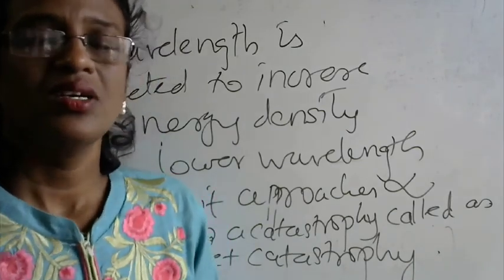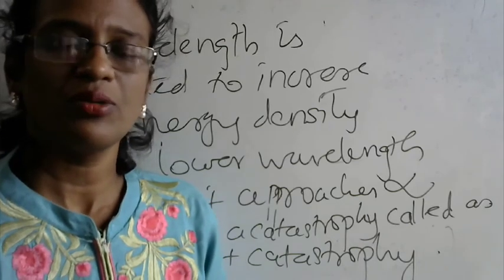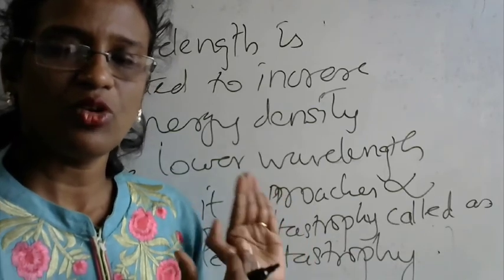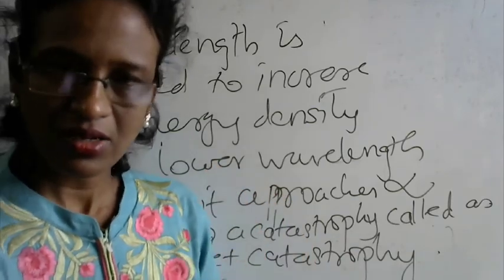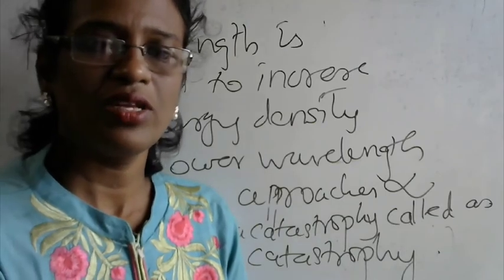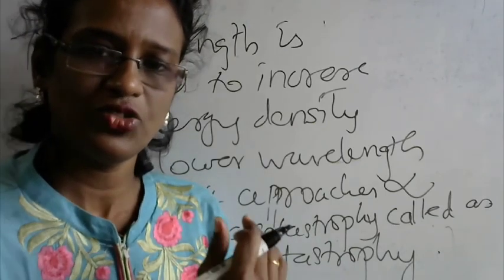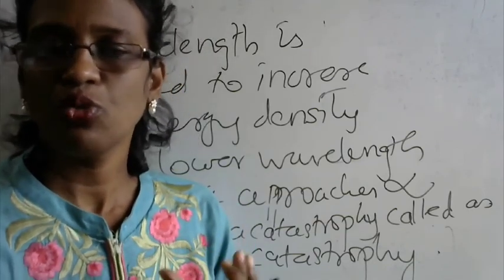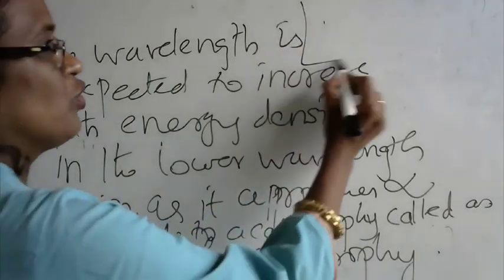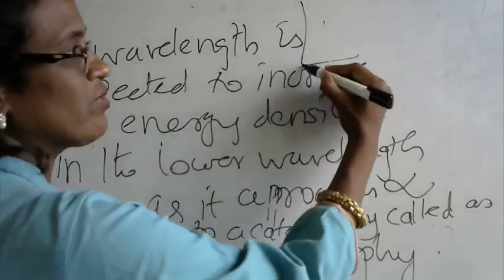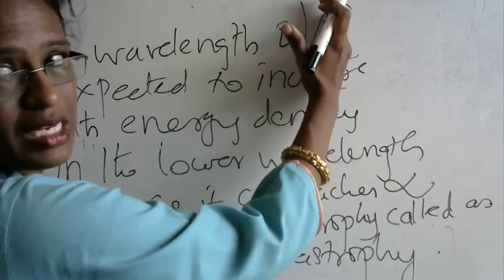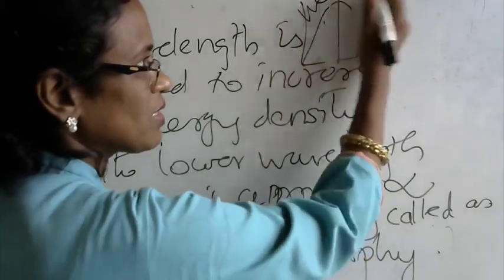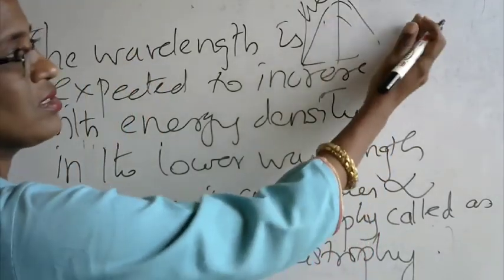He coupled both and tried to give a proper explanation for both spectrums. The lower wavelength part was well explained by Wien, and Rayleigh and Jeans could explain the higher wavelength region properly.